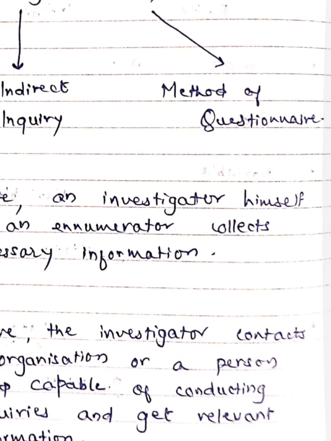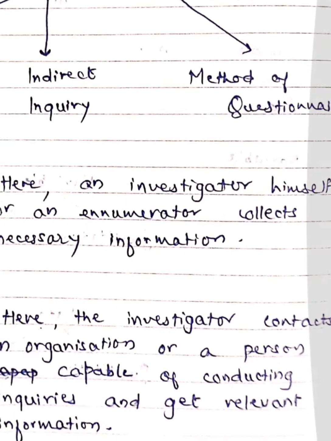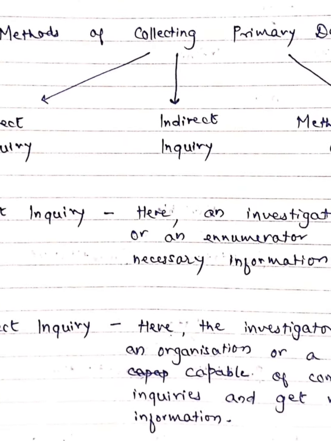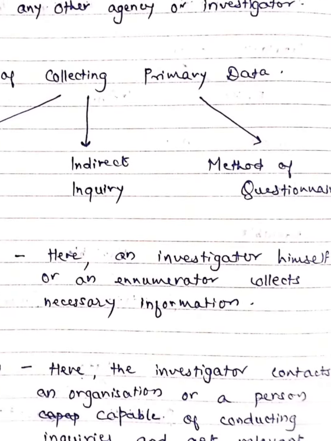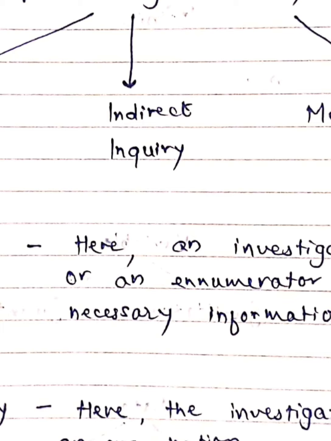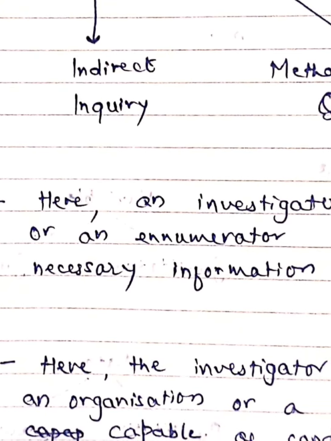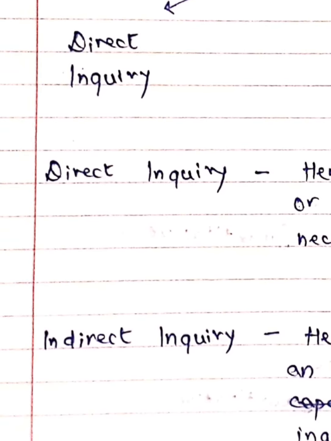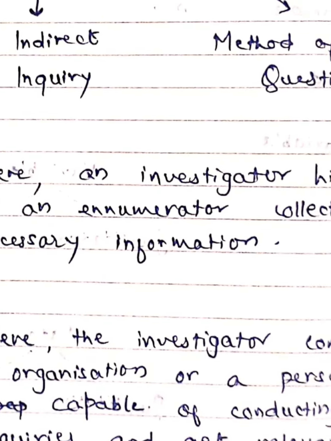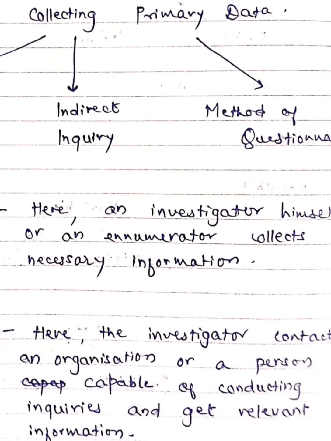An investigator himself or an enumerator collects the necessary information right from the field of inquiry, then such kind of inquiry can be regarded as direct inquiry. You are directly meeting the respondent and collecting all the information.